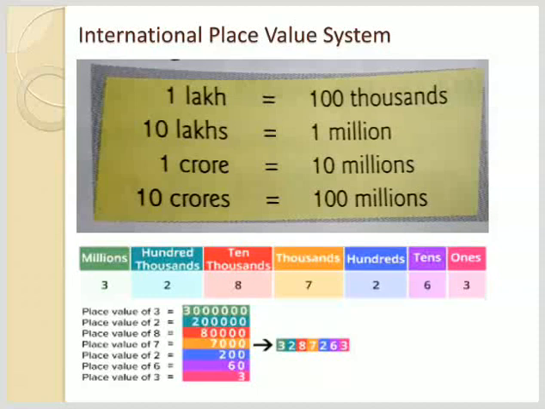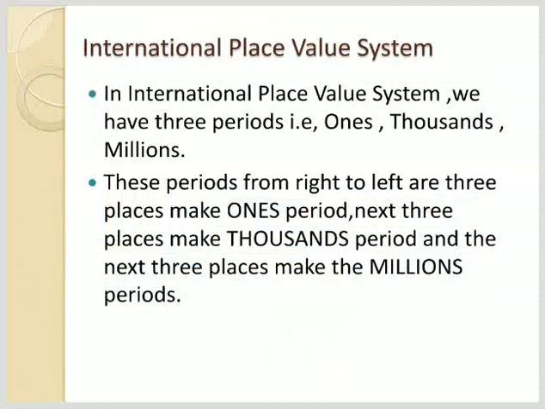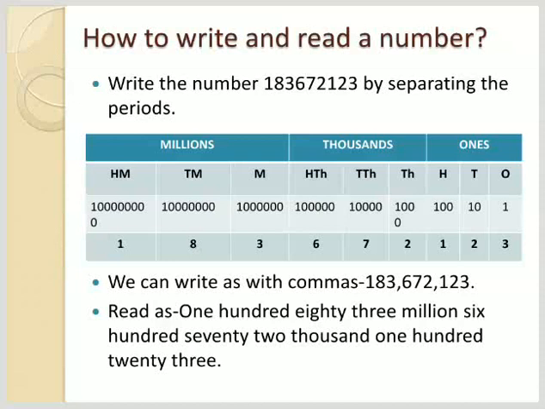In the international place value system, there are 3 periods, that is ones, thousands and millions. If you are starting from the right side to the left, 3 places are there in each period. It means 3 places in ones period, 3 places in thousands period, and 3 places in millions period. Let's consider one example.